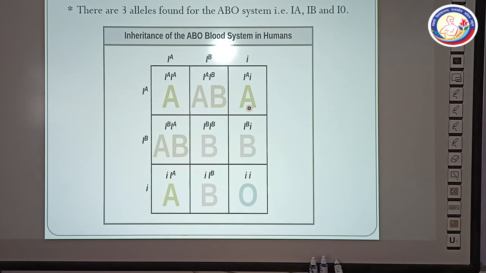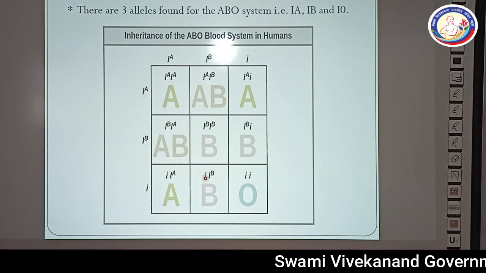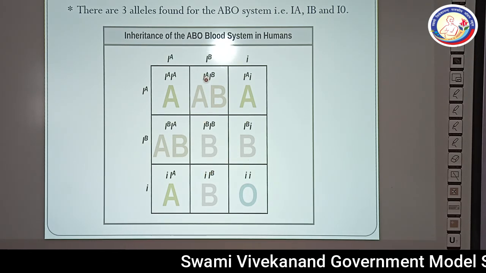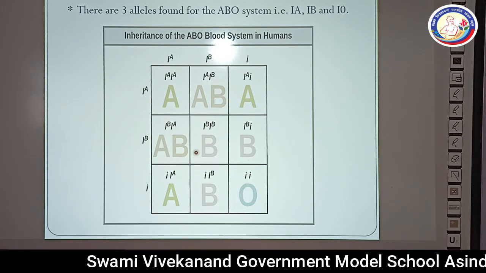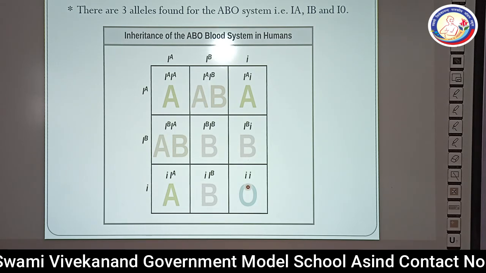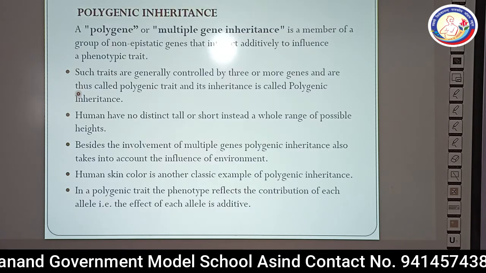I^AI^A, this is again A blood group. I^Ai, this is the A blood group. Similarly, there are three possible combinations for B blood group. And if both dominant alleles are present, I^AI^B, then the blood group will be AB, and when both alleles are recessive, ii, then the blood group will be O. Very important figure here, which is not given in your book.